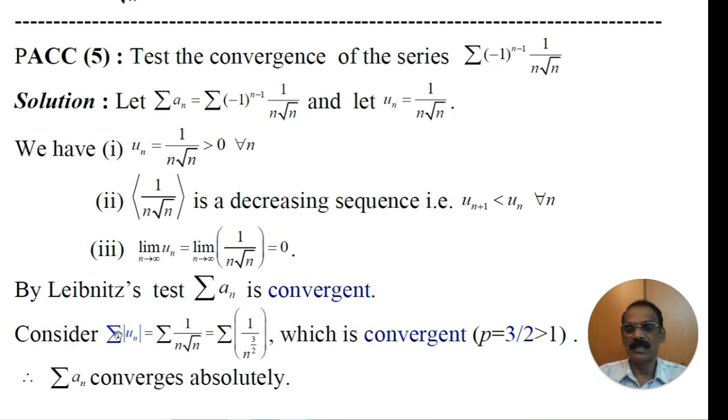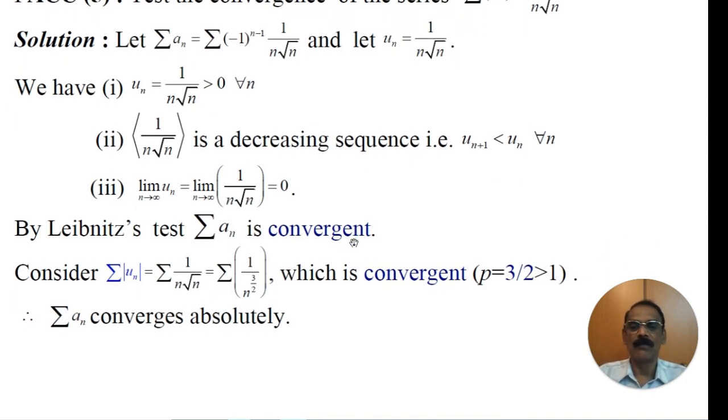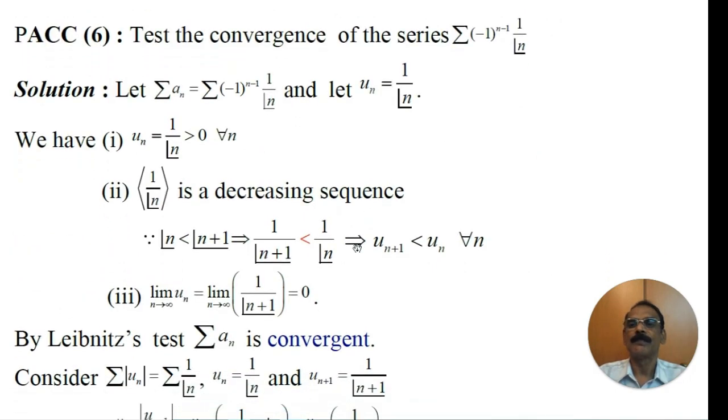Now consider the series of modulus of uₙ, which equals Σ 1 by n power 3 by 2, which is convergent, and therefore the given series converges absolutely. In fact, here we need not prove that the given series is convergent. But anyhow, for clarity's sake, we have shown that the given series is convergent.